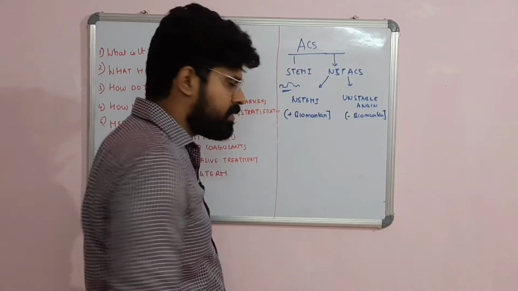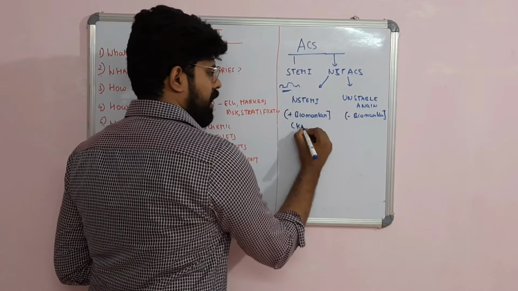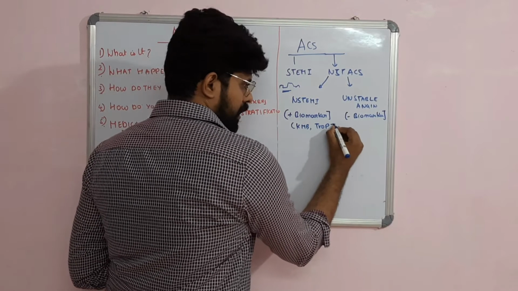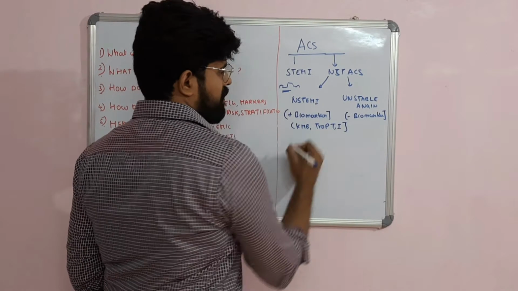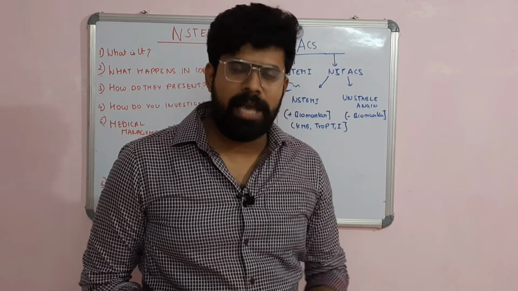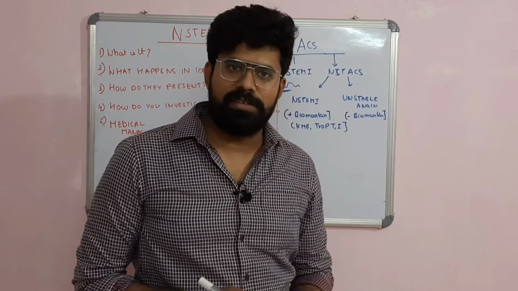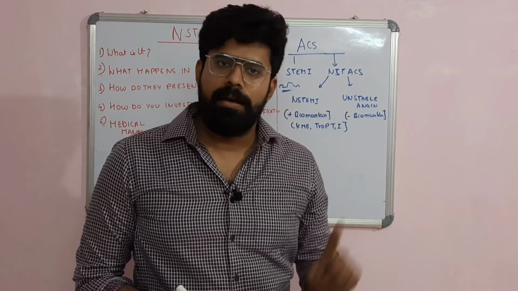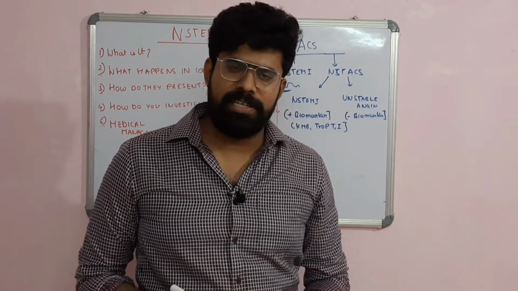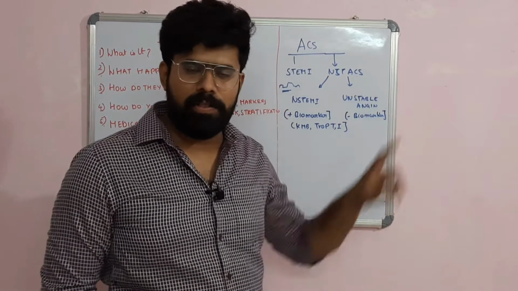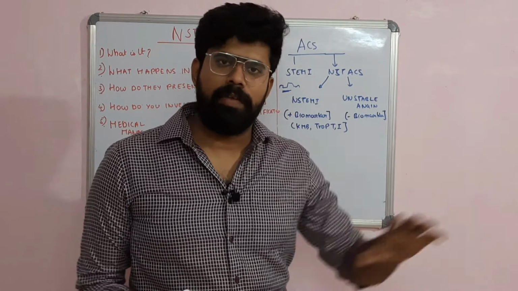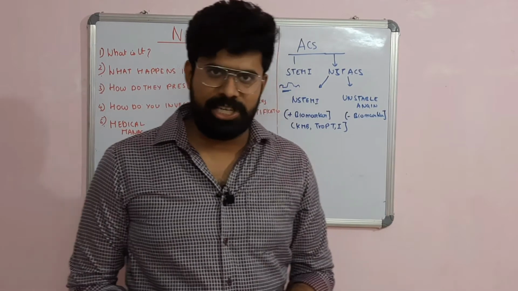What are the biomarkers? They are basically the CKMB and the troponins, troponin T or troponin I. This is the positive biomarker. So, any patient with ECG evidence of ST uptake, classify them as STEMI. Any patient with no ST uptake but having ST depression or T wave inversion, along with that, if the patient is having a positive marker, then you have to think of it as NSTEMI. If the patient is having negative markers, then you have to think of it in terms of unstable angina.